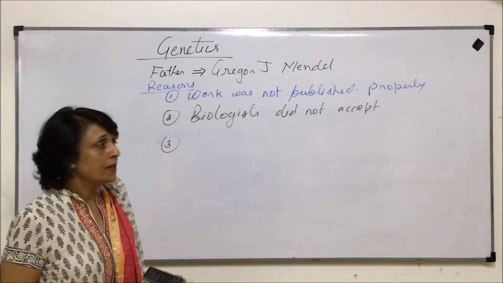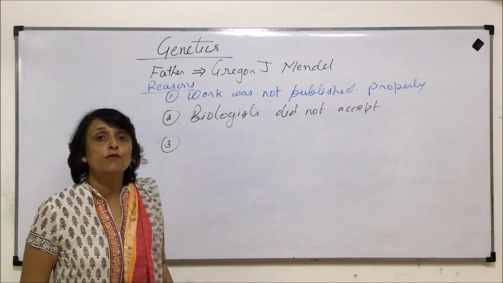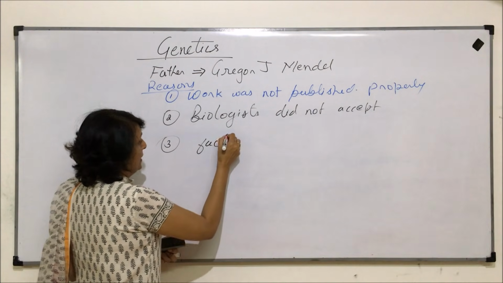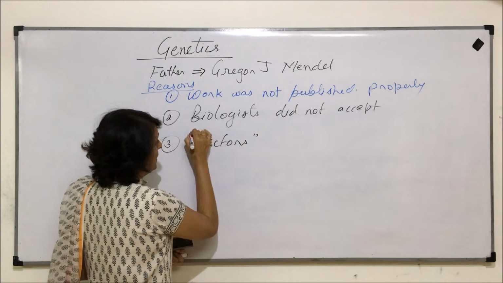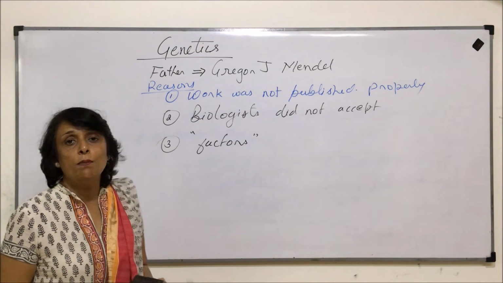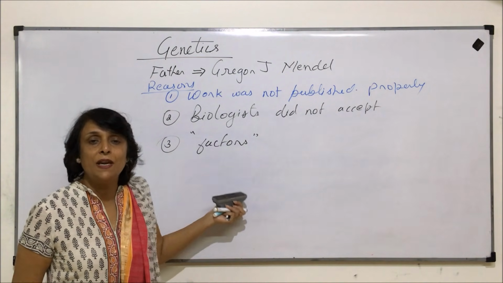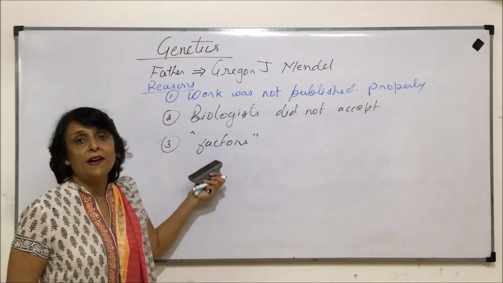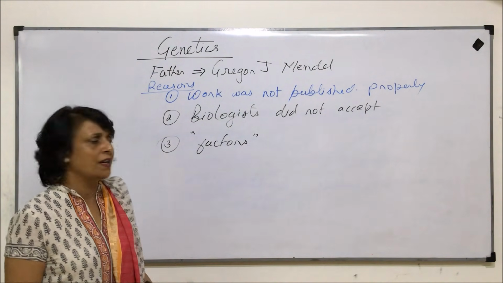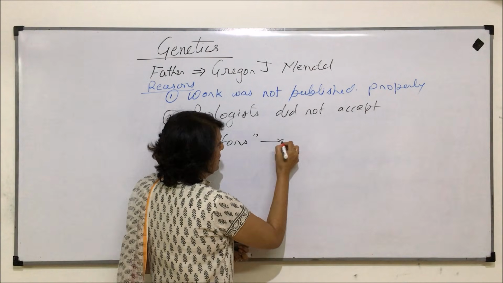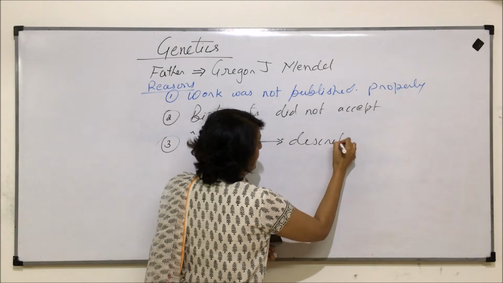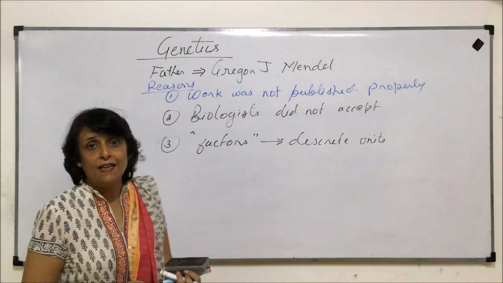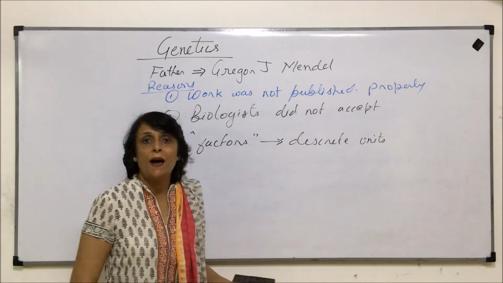Third important reason, Mendel was talking about factors which we now know as genes. So these factors which Mendel was talking about, that these are responsible for inheritance of character from one generation to the next, these factors were not understood. These were discrete units. And people were not able to understand how these units are being passed on.